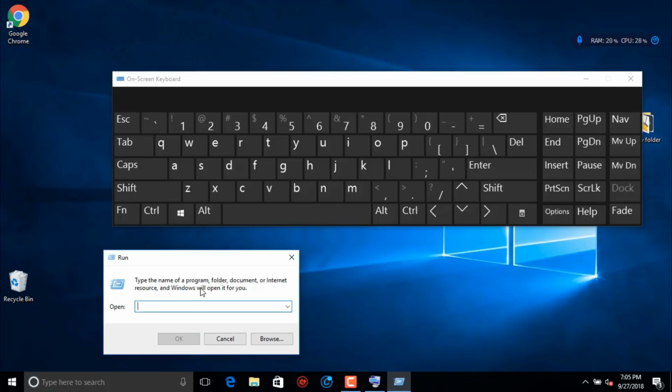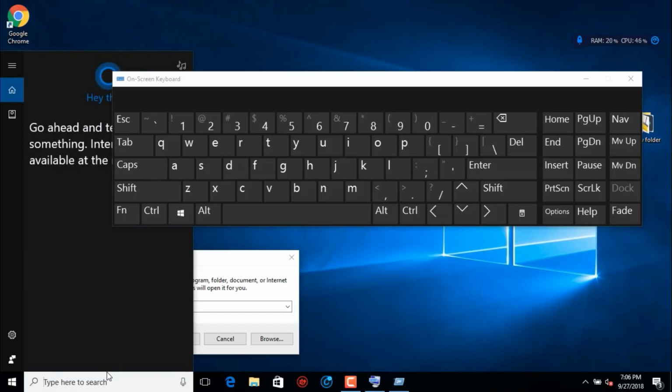Here you have to type devmgmt.msc. Also you can use this search bar to directly search for device manager.